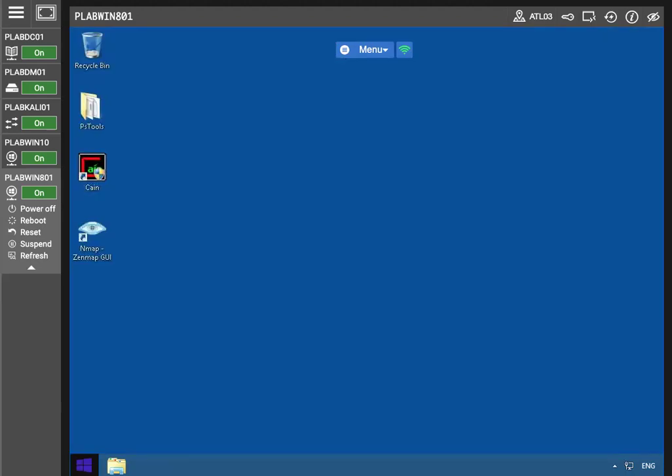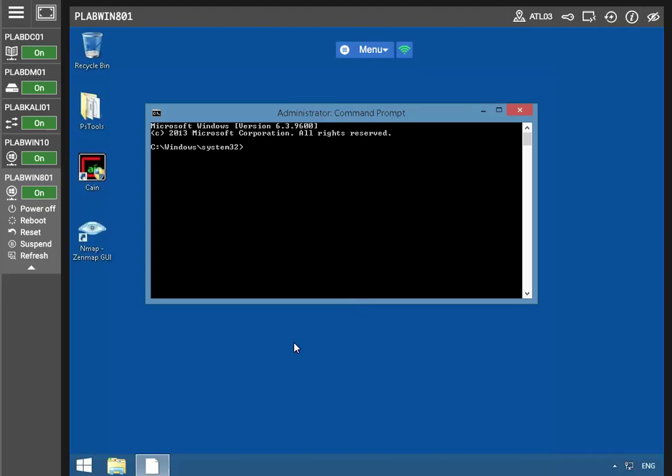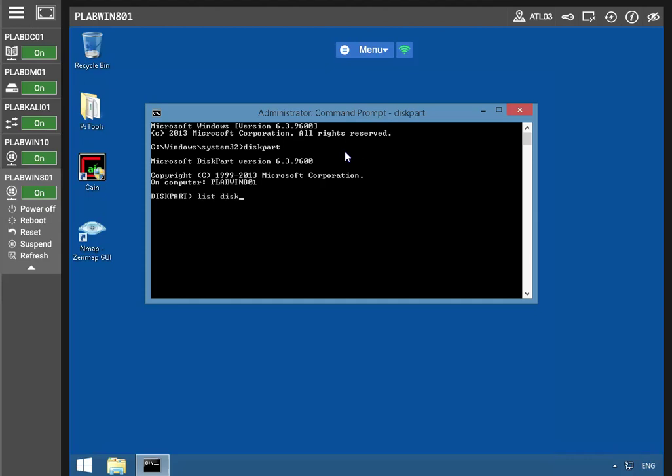What we're going to do now is take a look at our command prompt, because we're going to prepare disk 0, which will be used for BitLocker, from the command line. To get started, we want to look at this part, and then list the disks.